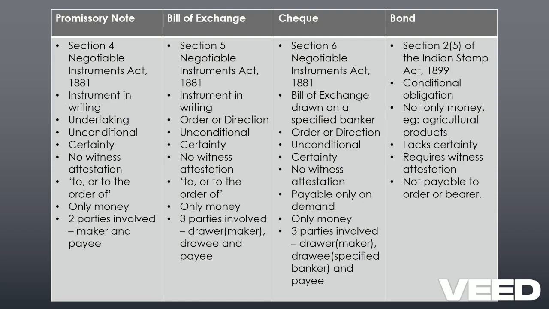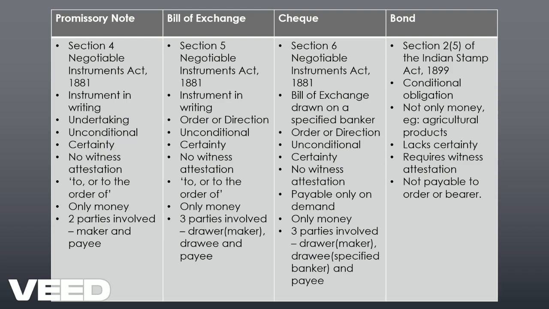For promissory note, there are only two people: one is the maker, the other is the receiver of the money, the payee. But when it comes to bill of exchange, there are three people. That is the maker or the drawer. Then the direction is given to another person, the drawee, and then the benefit is to yet another person, the payee. In certain circumstances, the drawee and the payee can be the same person.